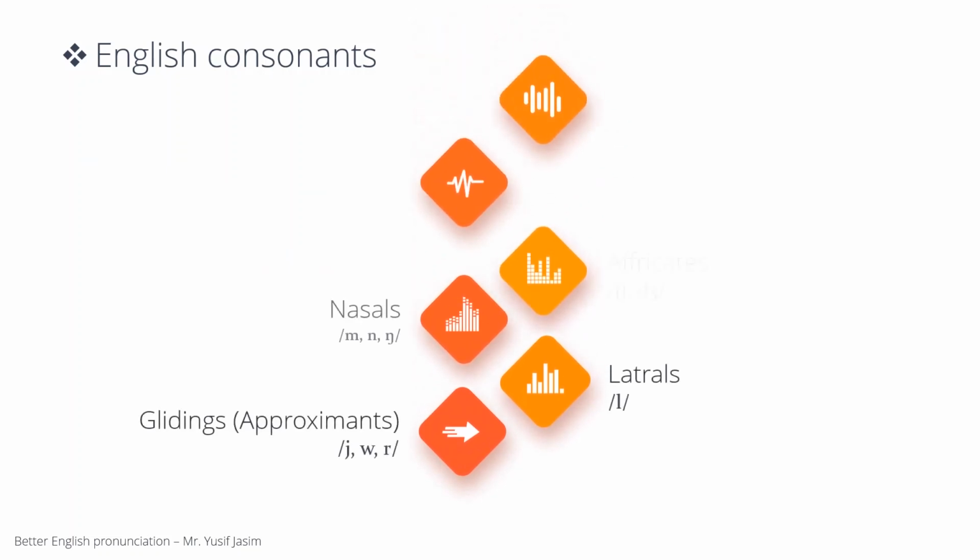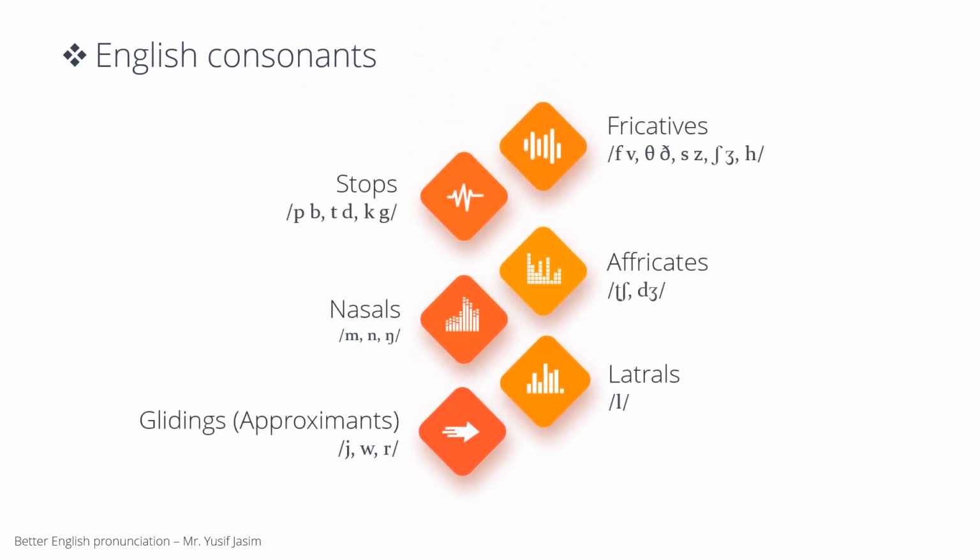Affricate consonants. Affricate consonants are those sounds which are produced like a stop at the beginning and a fricative at the end. First, the air stops at some point in the oral cavity and then it's released with friction. Affricates are ch and j. So let's explain them in detail.